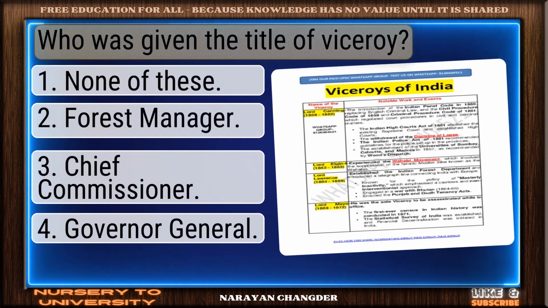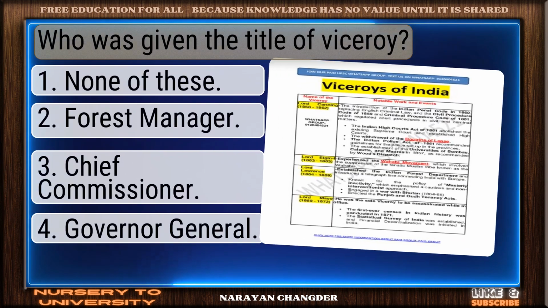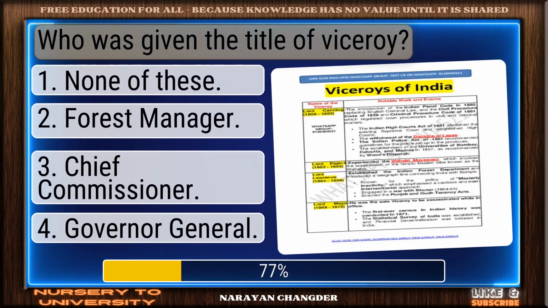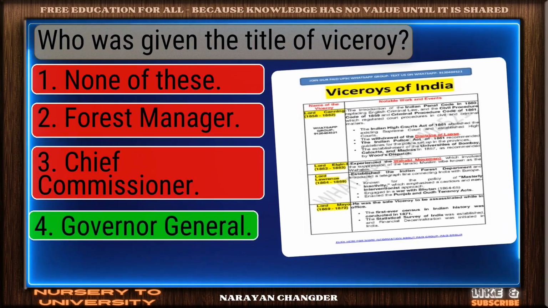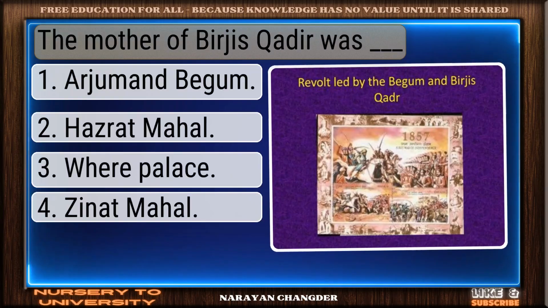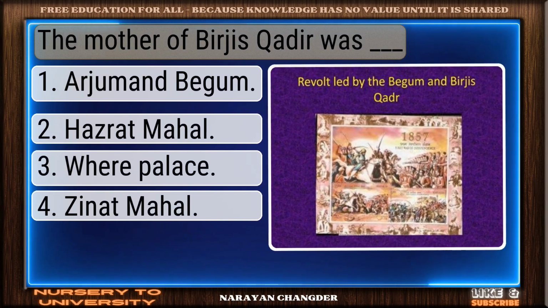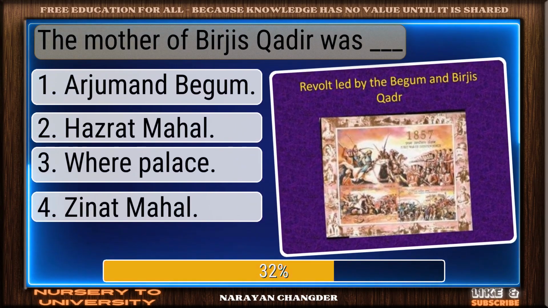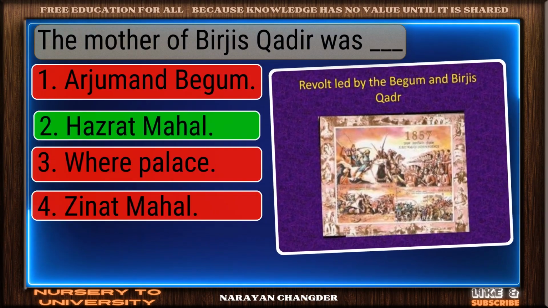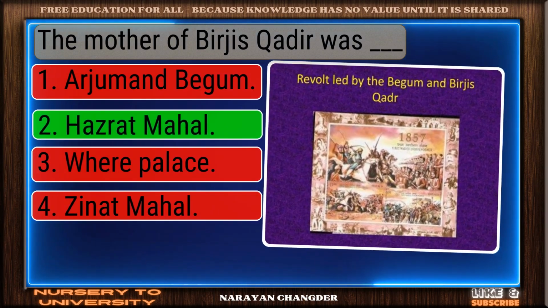Question number 131. Who was given the title of Viceroy? Perfect. Governor General is the correct choice. Question number 132. The mother of Birjis Qadr was ___. On track. Hazrat Mahal is the correct answer.